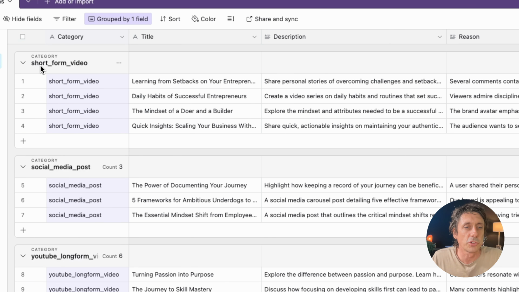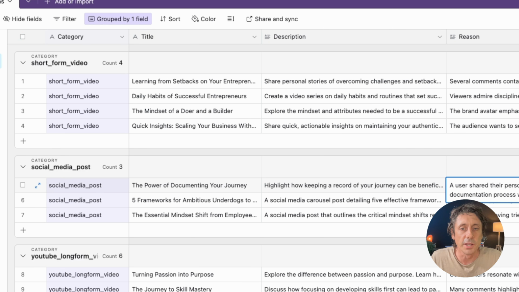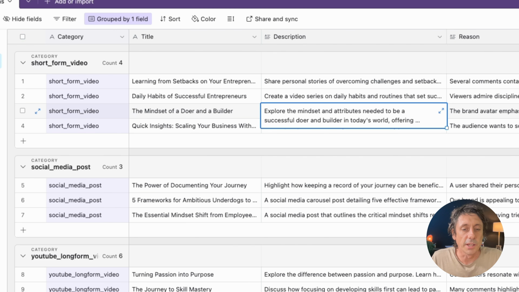So the AI came up with short form video ideas, social media post ideas, and long form video ideas, and it grouped them. So you can see in here, it gives me a title of the video or the piece of content, a description, and the reason. Like, it'll say several comments contain personal stories. It tells you why it came up with the idea and where it got the insights for it. So here we can just see we've got all these ideas for content. So now we can just scroll through and get content ideas.